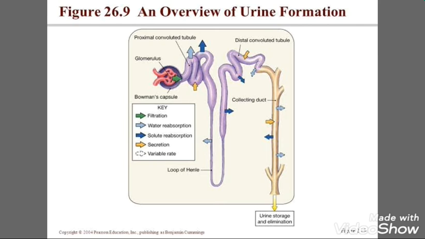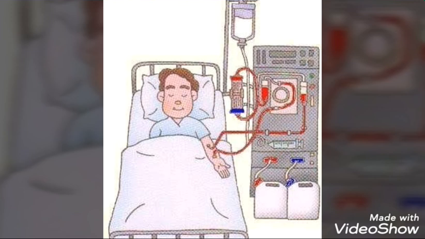So urea is a very harmful and toxic material. It should not be stored in the kidney for a long time, which may harm the kidney. Sometimes kidney fails to conduct the process of filtration properly. That will lead to the kidney failure, and it may cause the death of the person.